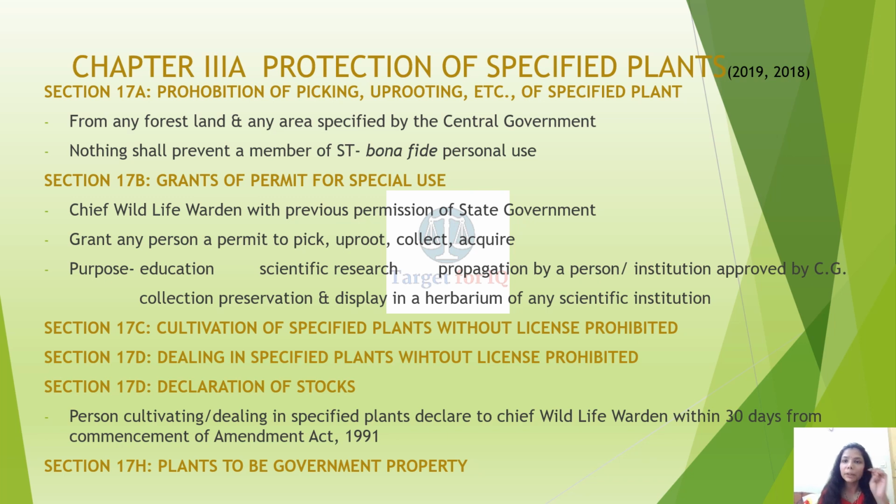So this chapter was asked twice, in 2019 and 2018. It comprises sections 17A to 17H. Starting with section 17A, prohibition of picking, uprooting, etc. of specified plants from any forest land or any area which has been specified by the central government. Any act like picking or uprooting of any specified plant is prohibited.